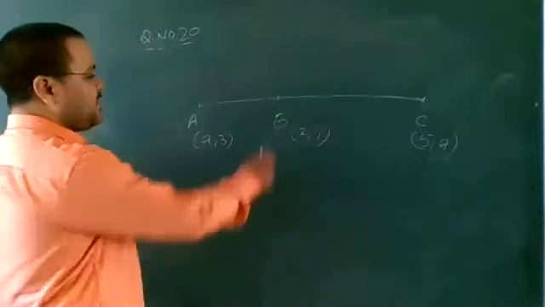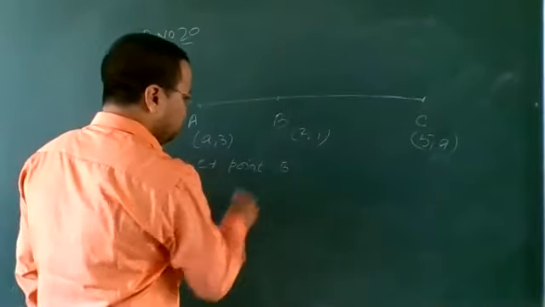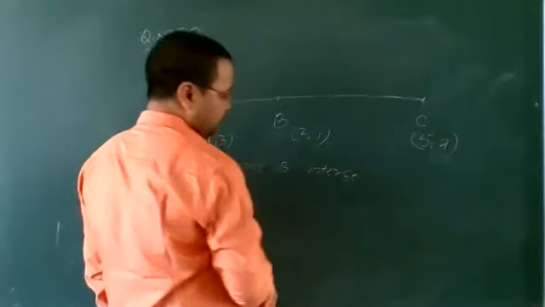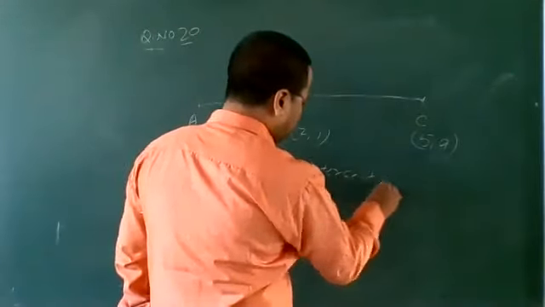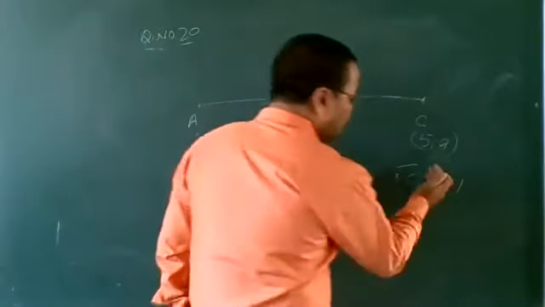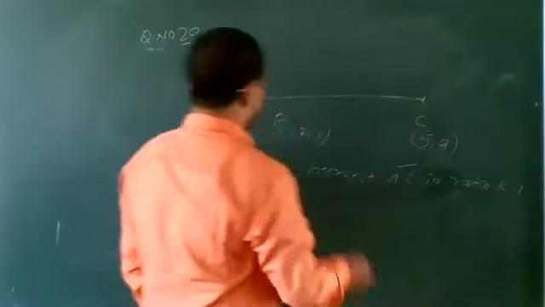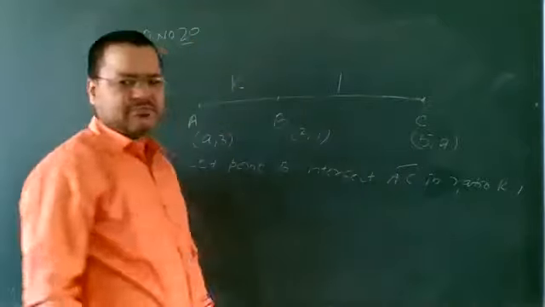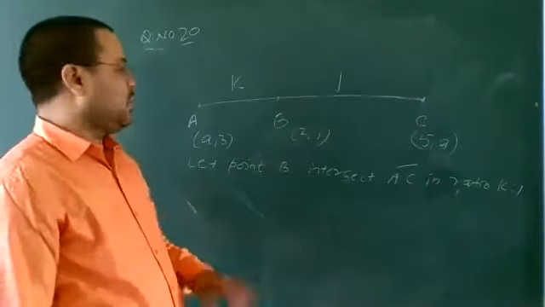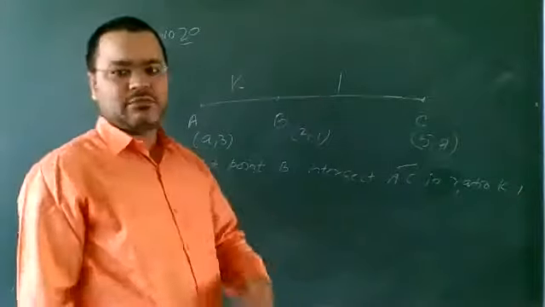Now let point B intersect AC in a ratio k is to 1. In a ratio k is to 1. Let's just assume that point B intersects AC in a ratio k is to 1.